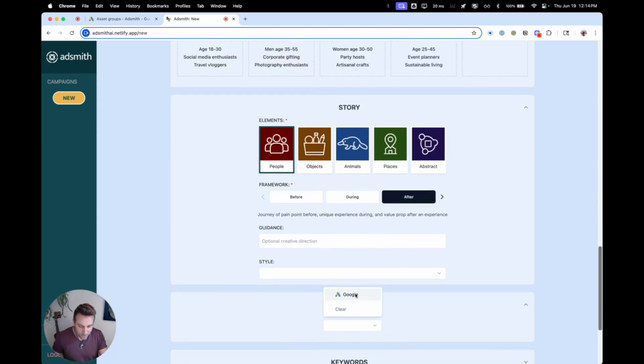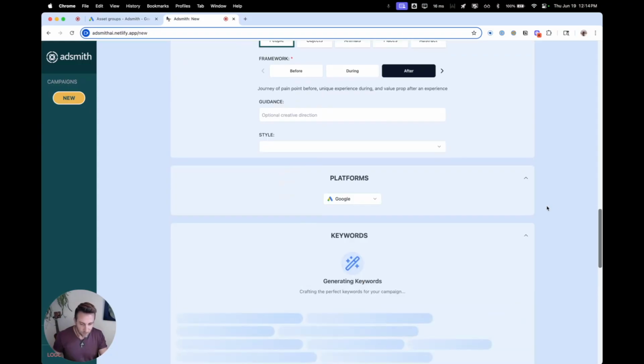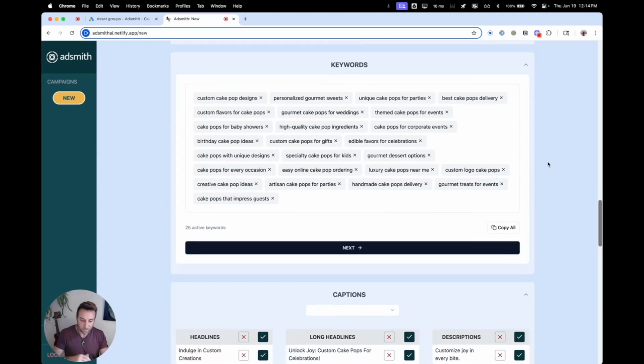So now when I select platforms, what we're going to start doing here is fitting this to the specific ad platform that we're doing this for. So every ad platform requires the assets to be in a different configuration. Google wants the keywords, great. And you see the keywords we generate are pretty credible. You can change them if you want to, add your own, but the point of a system like this is it tries a bunch of shots on goal, learns, and improves. So as long as they're credible to get started, you're in good shape.